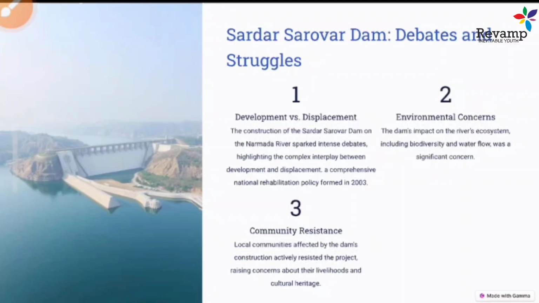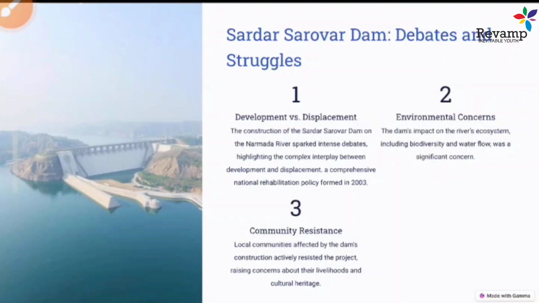The second is environmental concern, because if we create a new dam, it will create some sort of environmental degradation, a danger to biodiversity, and it will affect the water flow also. So all these environmental concerns were also present at that time. And the third is community resistance.